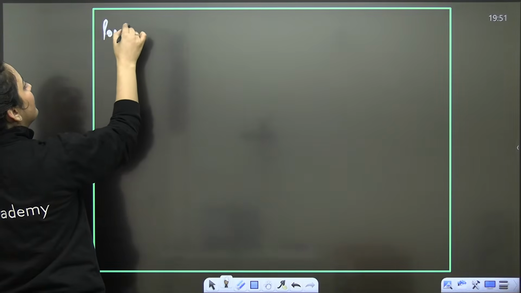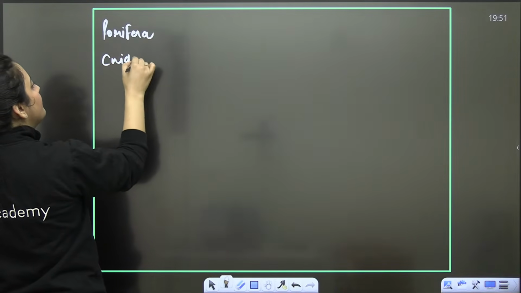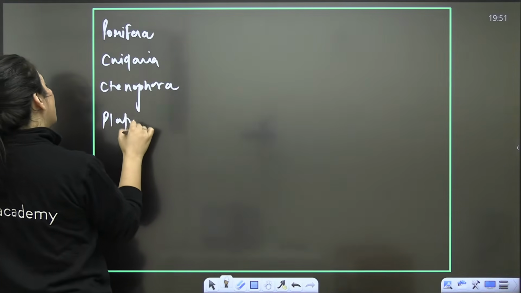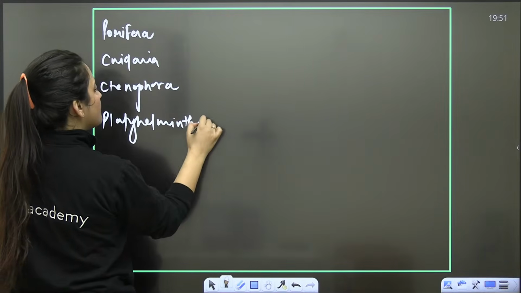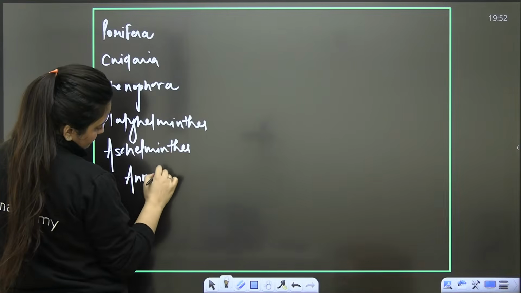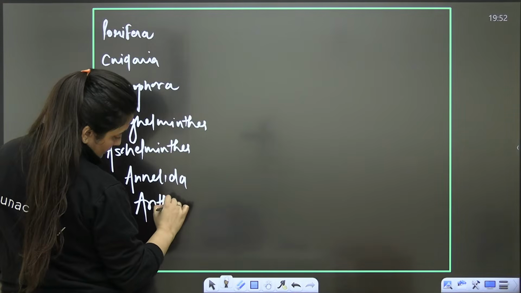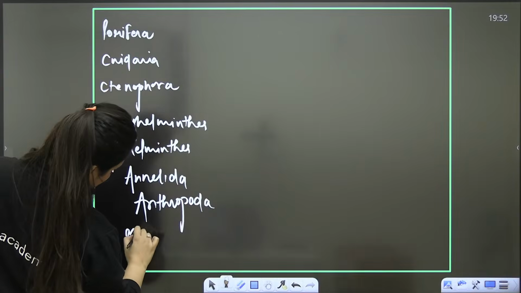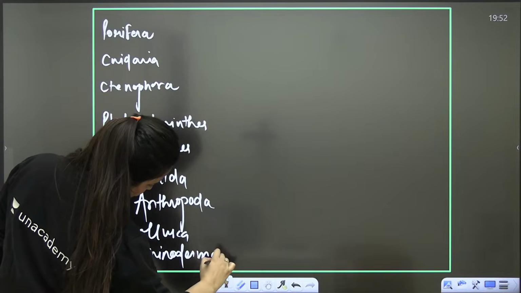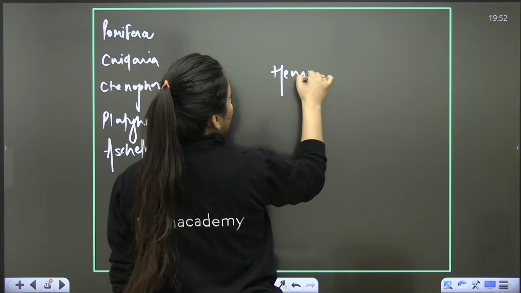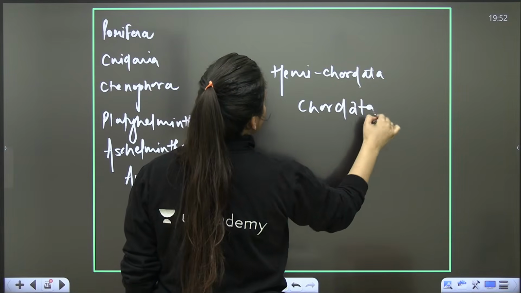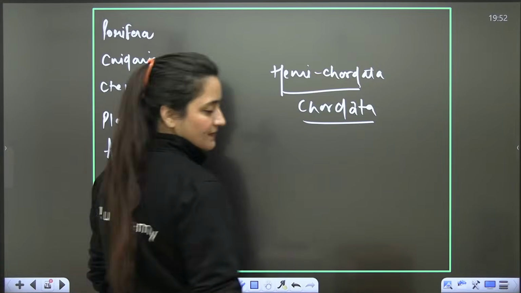So we have Porifera, Cnidaria, Ctenophora, Platyhelminthes, Aschelminthes, Annelida, Arthropoda, Mollusca, Echinodermata, Hemichordata, and then Chordata. Clear? Done?